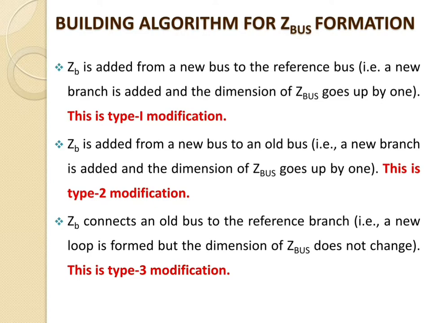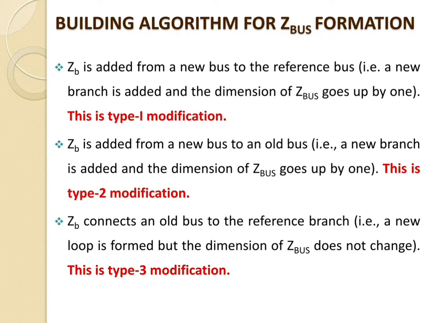there are a total of 4 types. We have to take some assumptions and follow a procedure that is given over here. So ZB is added from a new bus to the reference bus, that is, a new branch is added and the dimension of Z bus goes up by 1. This is the type 1 modification.